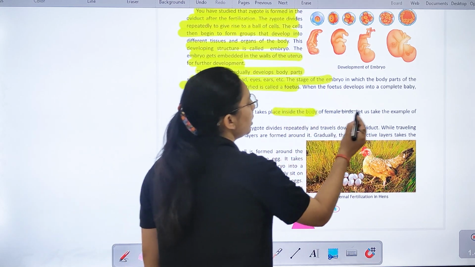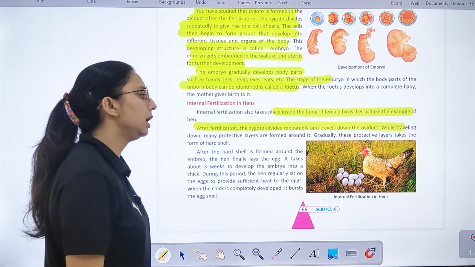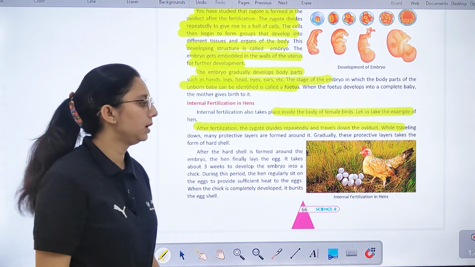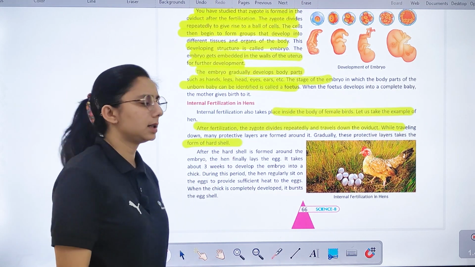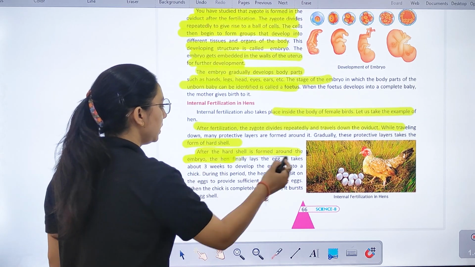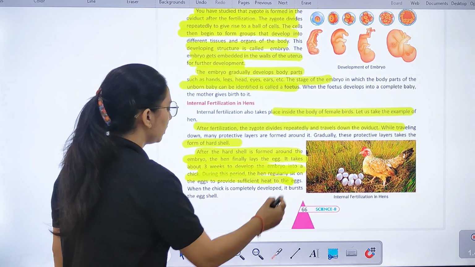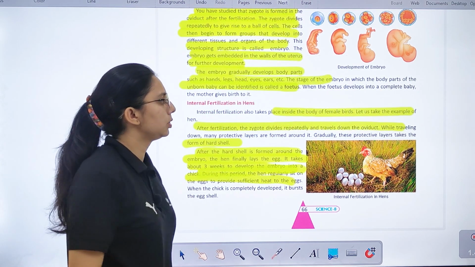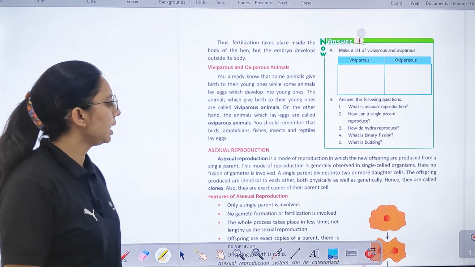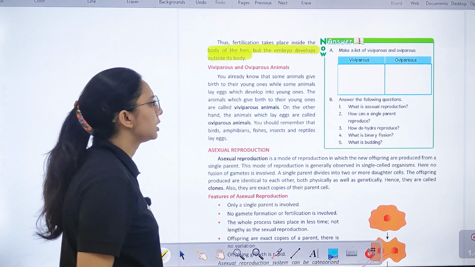Now internal fertilization in hens. It takes place inside the body of the female bird, and after fertilization zygote divides repeatedly और वो travel down करता है oviduct में, and a protective layer forms. और ये क्या फॉर्म करते हैं? Hard shell. After the hard shell is formed around the embryo, about 3 weeks to develop, and during this period the hen regularly sits on the egg और उसको sufficient warmth provide करती है जितनी उसे चाहिए होती है. Right? Fertilization takes place inside the body of the hen but the embryo develops outside the body.